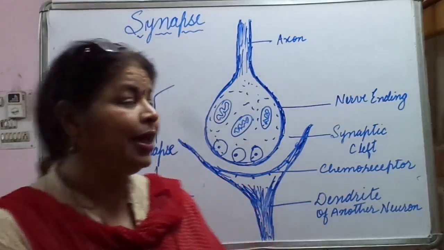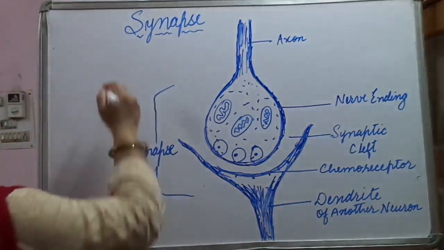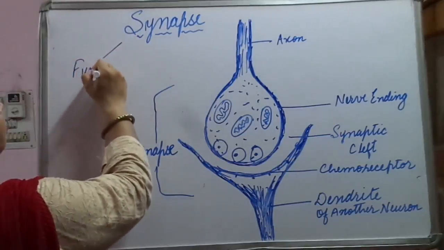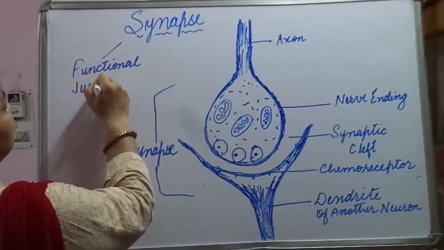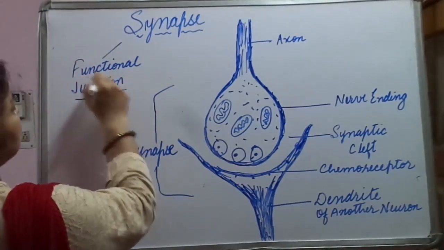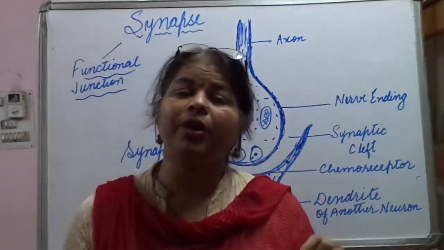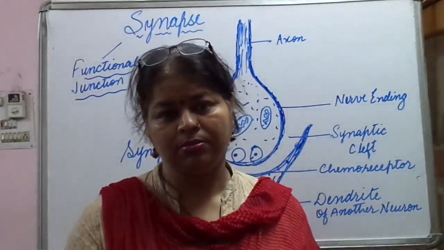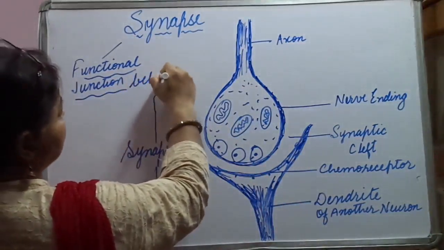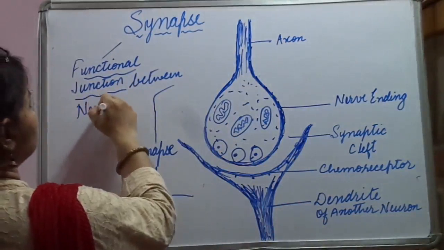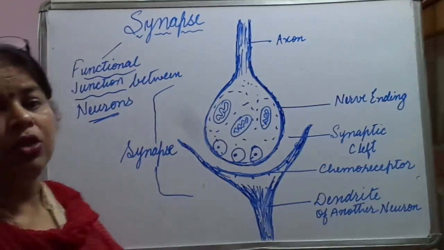What is synapse? It is the functional junction, the words that I am using. What is junction? It is the functional junction between neurons. So, the functional junction between neurons is known as synapse.